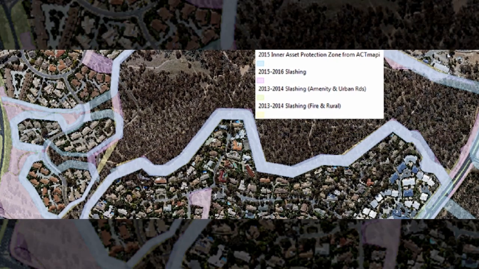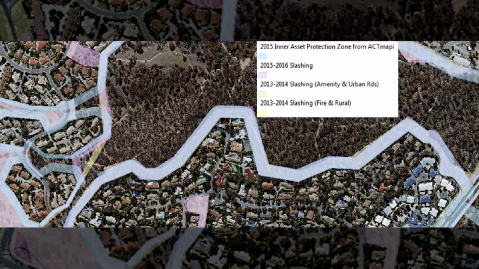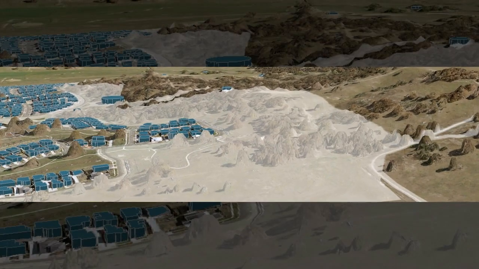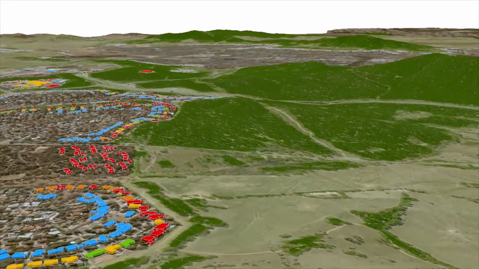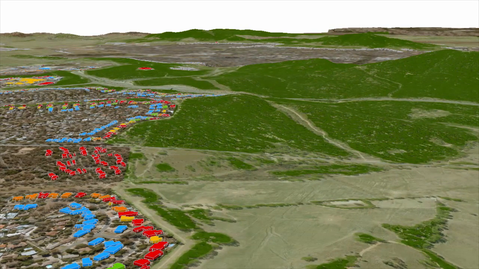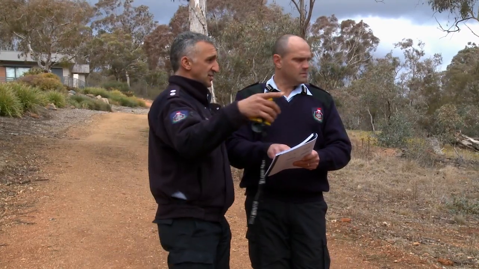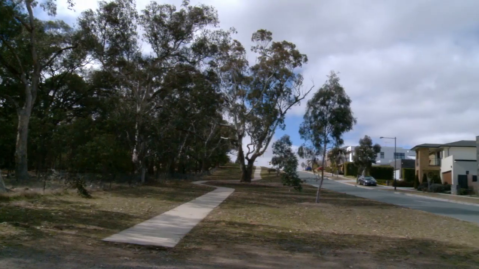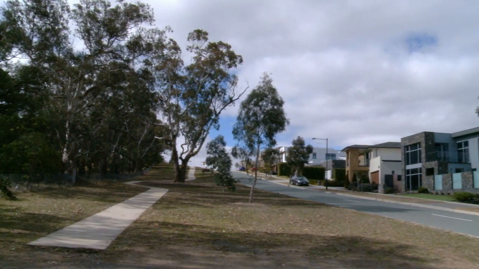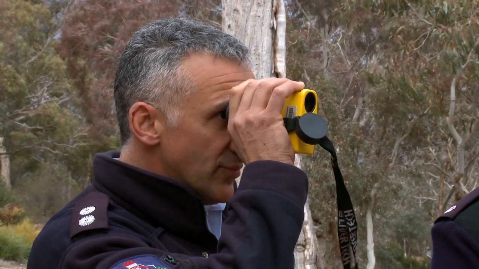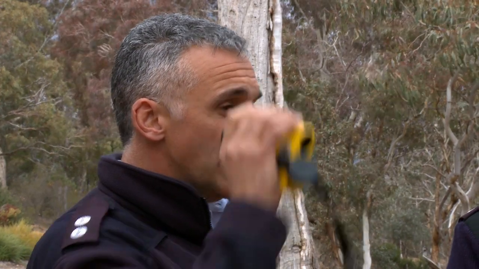GIS is very good at providing situational awareness, so it takes in not only data sets that you may have that are fairly static, so where are the properties, where are the buildings, what's the vegetation, but also dynamic data sets and information feeds such as weather. And combining those together, because it's a dynamic scenario, you end up with dynamic situational awareness. And it's already increasing efficiencies, replacing the need for individual operators to assess each house block. Now, around 16,000 properties can be assessed in just 1 hour. It's also proving vital in times of emergency.